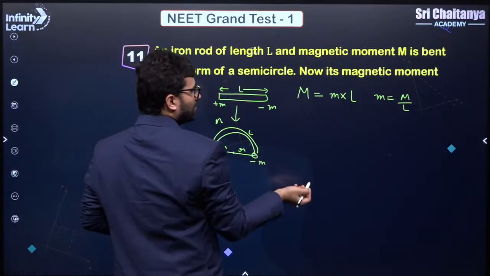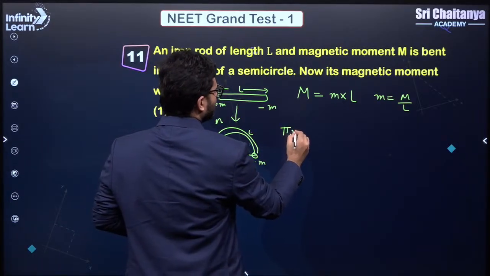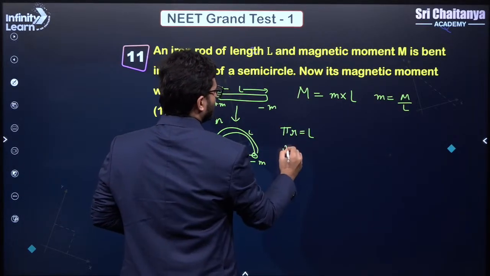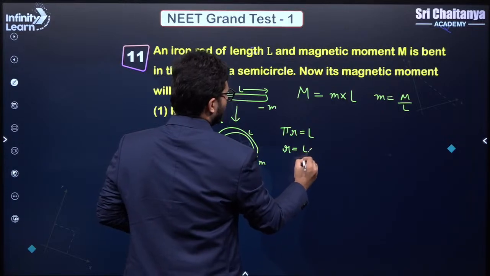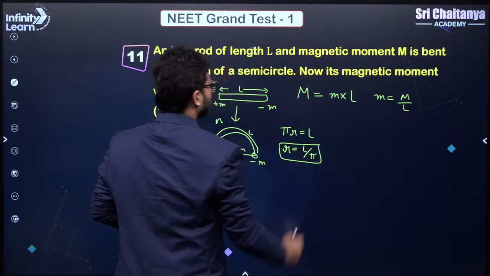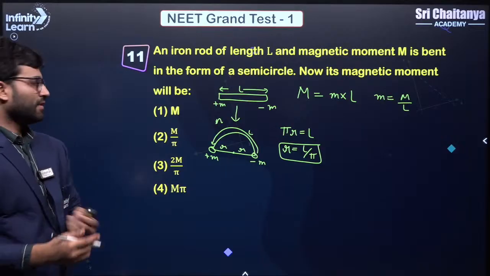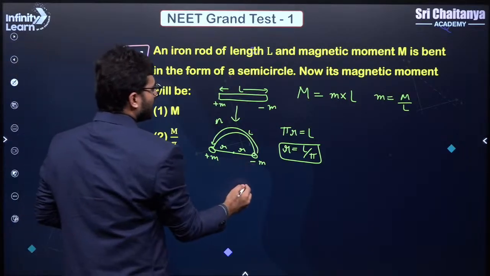So now what is the L in terms of R? This is a semicircle, which means that pi R is equal to L. So from here R is equal to nothing but L by pi. This is my R, correct? Clear? Very simple.